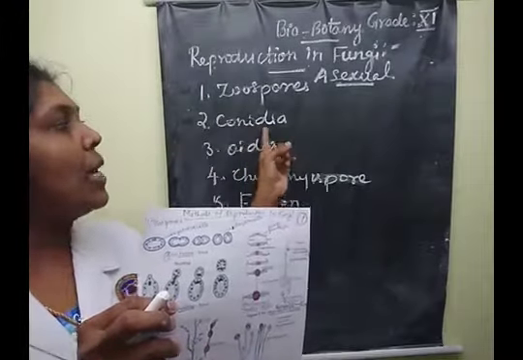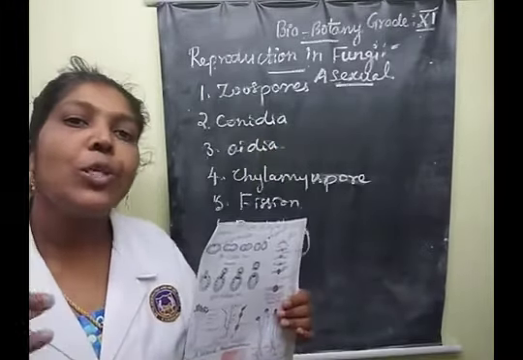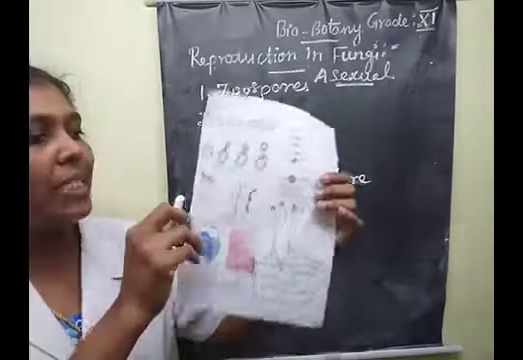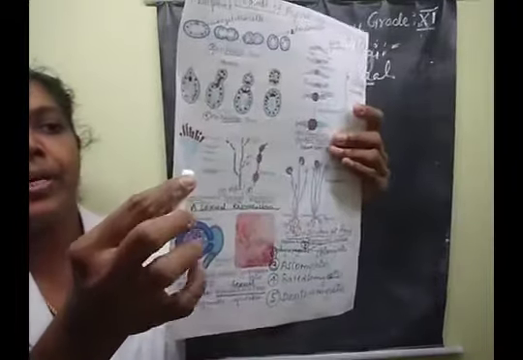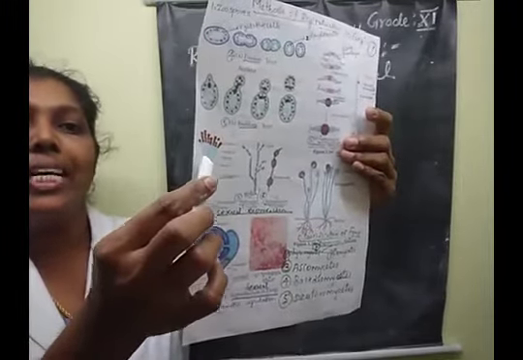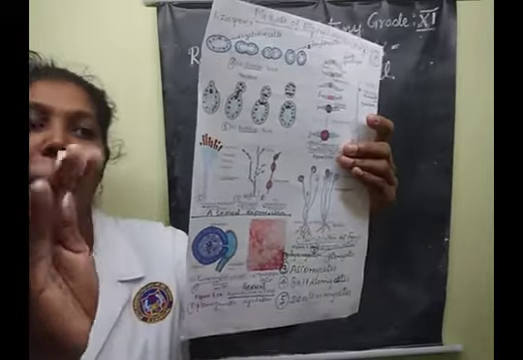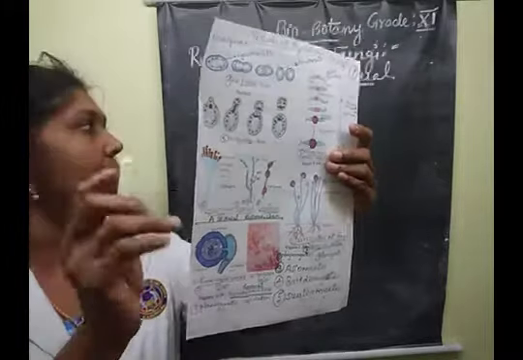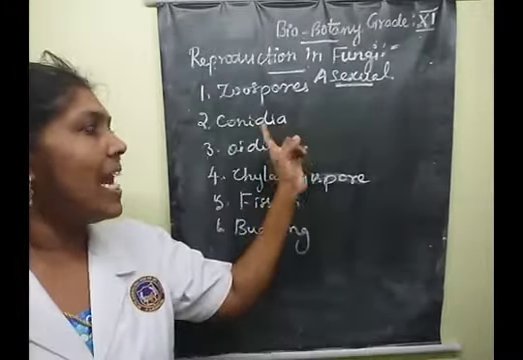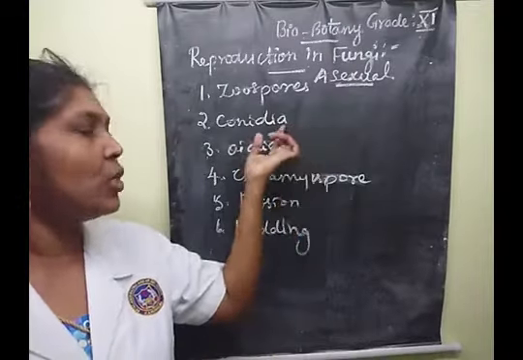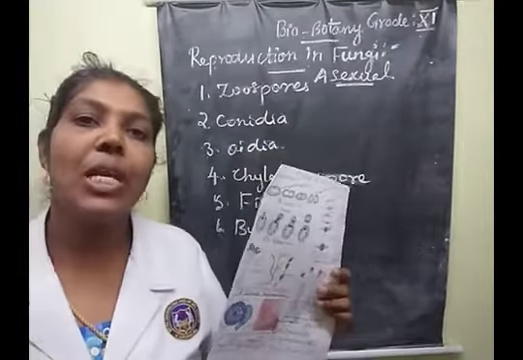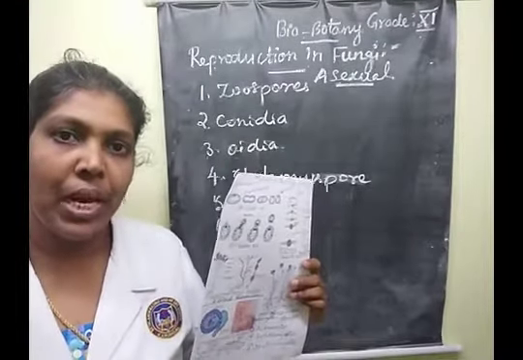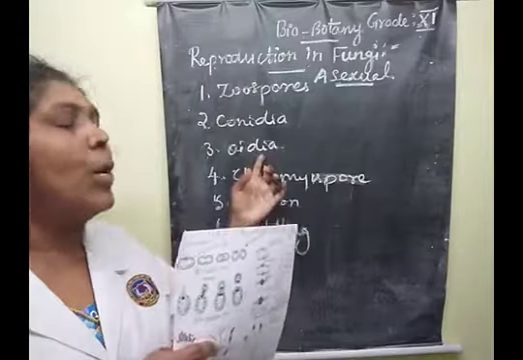Then next one, conidia. Conidia means the spores are produced on a conidiophore. That's the best example. See this diagram. The spores formed on the conidiophores are called conidia. This type is an asexual method of reproduction. Two examples come under it. One is Aspergillus and another one is Penicillium. Those are two important fungal organisms. Understood, children? Yes.